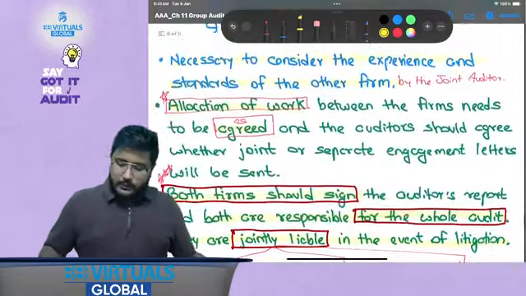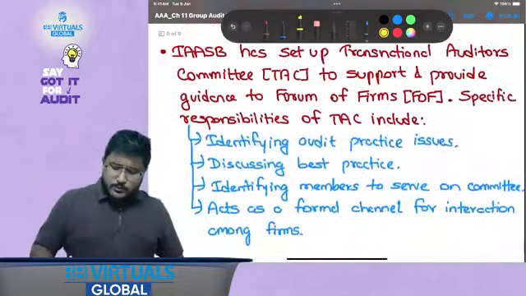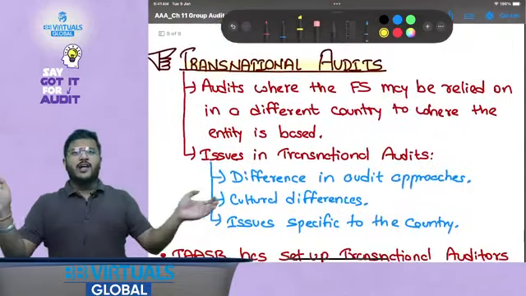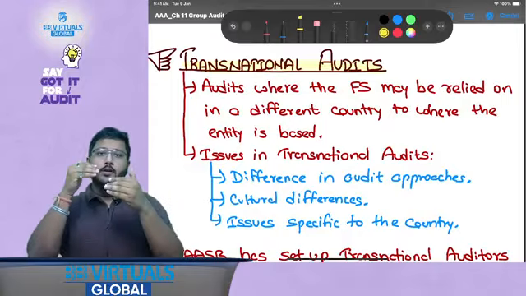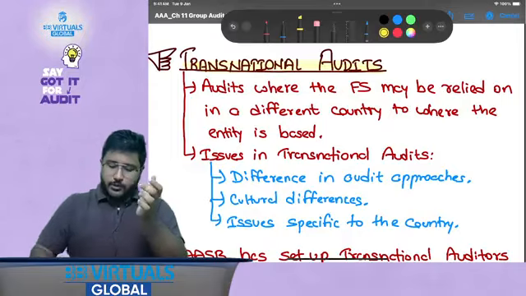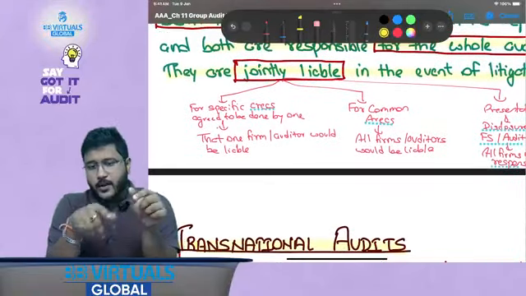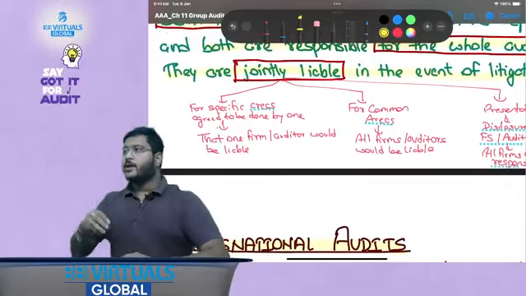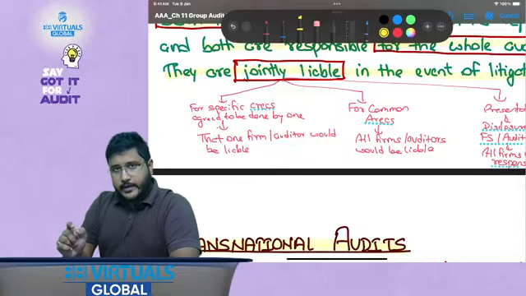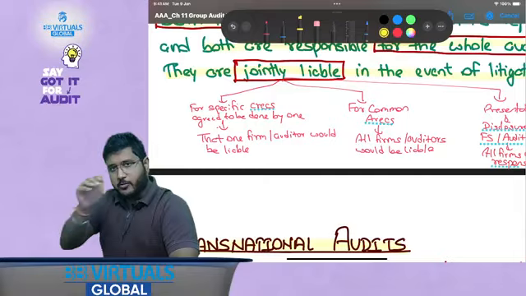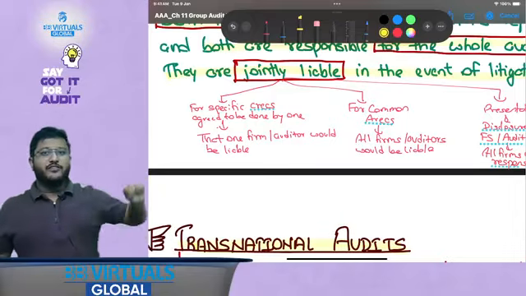Now, with this we have completed the discussion on joint audits as well. Now we can come to our last discussion, which is transnational audits, right? Now this is something very, very unique. Let me explain this, then we will go into the technical discussion, into reading the technical text, okay? Let's discuss transnational audits first. See my friends, sometimes one auditor in one country is performing the audit. However, the audit report is to be relied upon by a different country also.